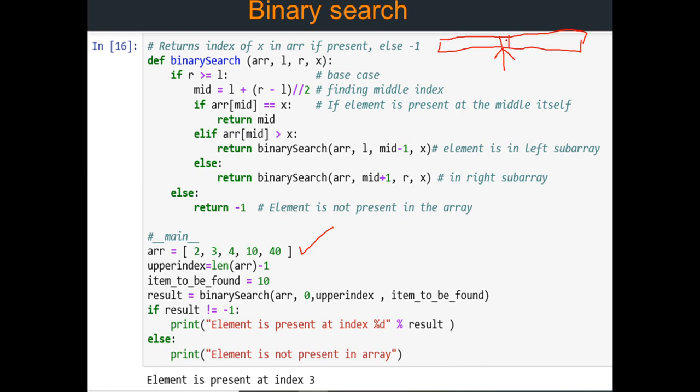If the element in the middle is less than the number that I am finding, in this case 10, then I know that number will be present in this part of the list.